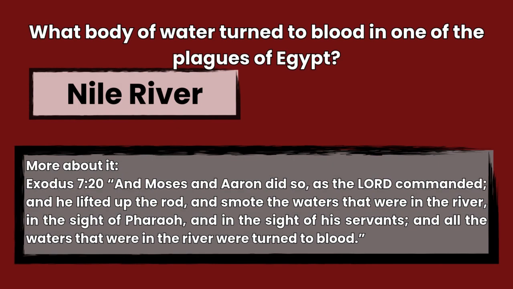The answer is Nile River, Exodus 7:20. And Moses and Aaron did so as the Lord commanded, and he lifted up the rod, and smote the waters that were in the river, in the sight of Pharaoh, and in the sight of his servants, and all the waters that were in the river were turned to blood.